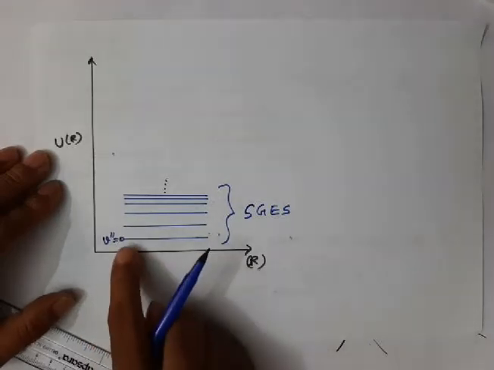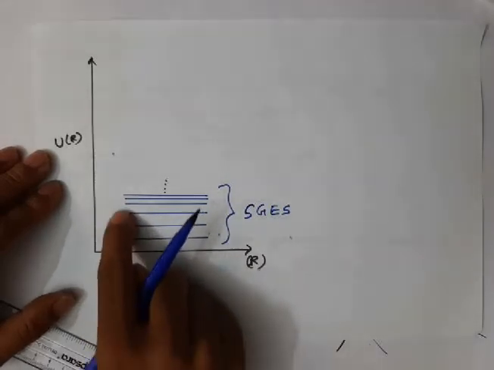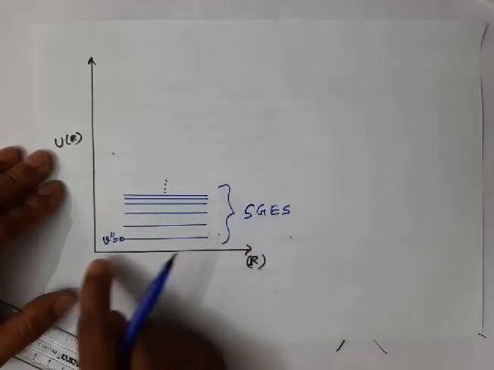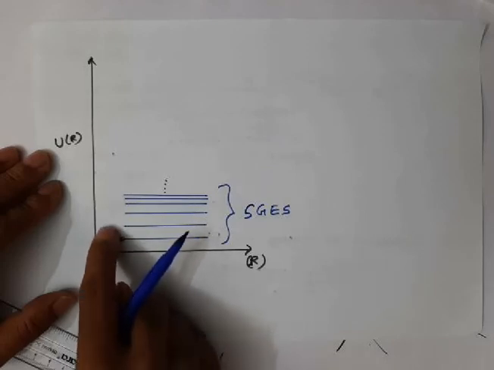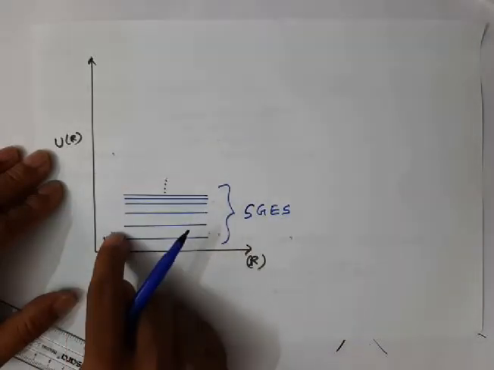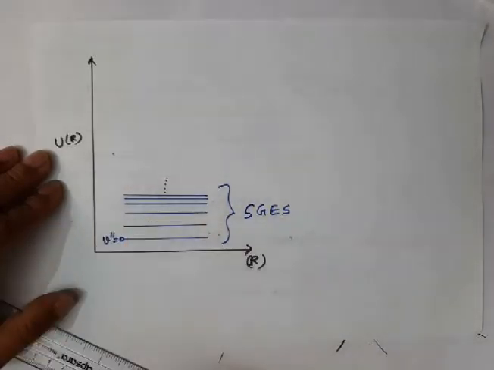We represent the vibrational levels associated with the ground electronic state like this, that is V double prime 0, V double prime 1, like that. V double prime represents vibrational states associated with the ground electronic state.